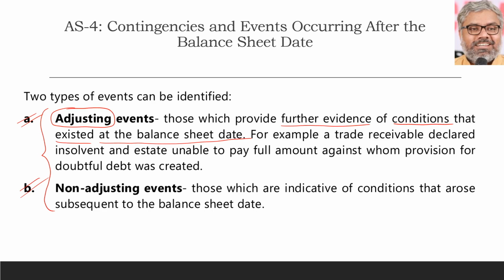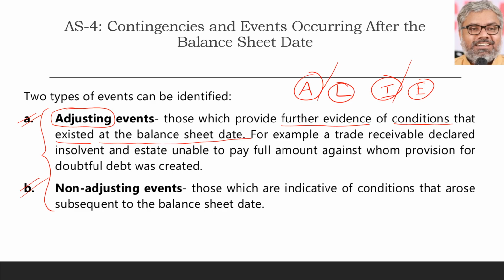Now, after the balance sheet date, what happened? Only some further evidence is available which proves that condition that already existed on the balance sheet date. Then such events are called adjusting events, which means they have to be adjusted. Where do they have to be adjusted? Ultimately in the financial statements, they have to be adjusted in assets, liabilities, incomes, expenses. One of the possibilities will be there. Wherever they may be required to be adjusted, they have to be adjusted.